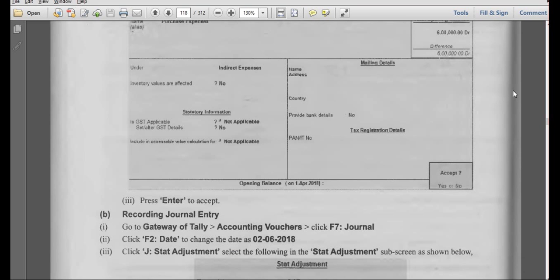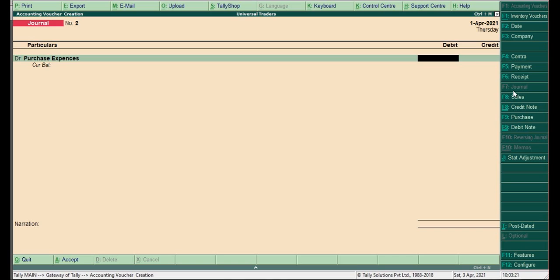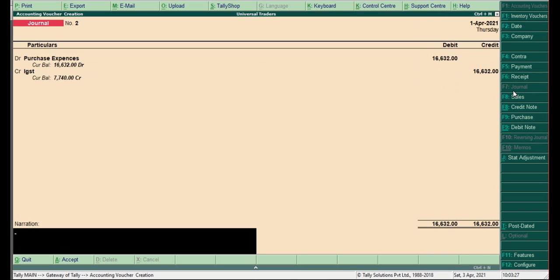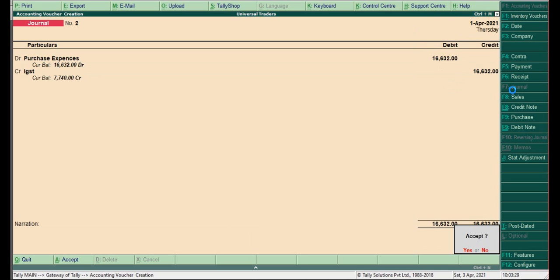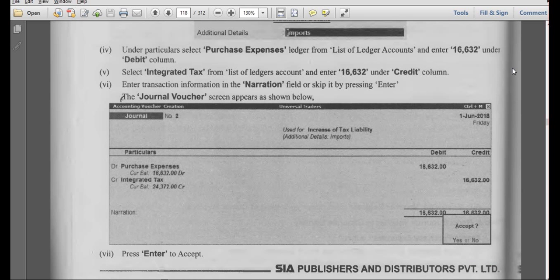So what is the tax amount? 16,632 to integrated tax IGST. Next you have to pay that amount to Beam Traders, from whom we have purchased.